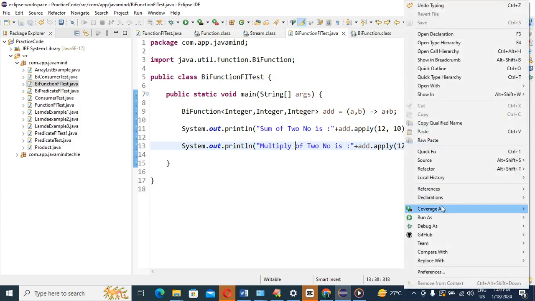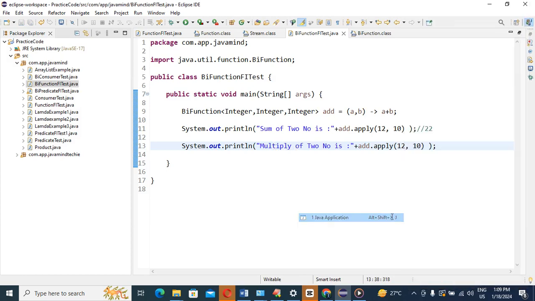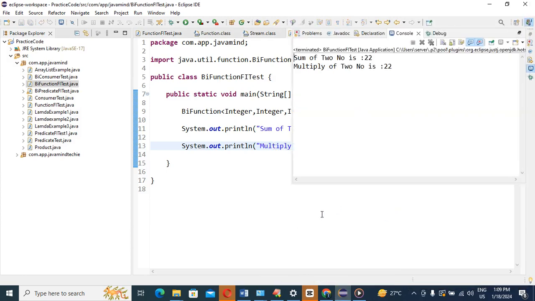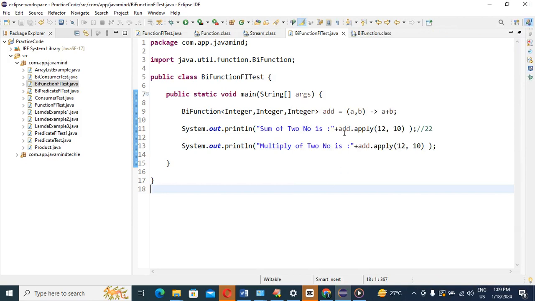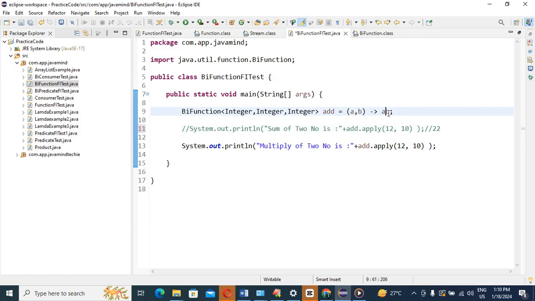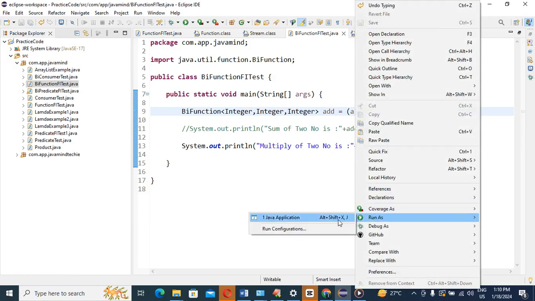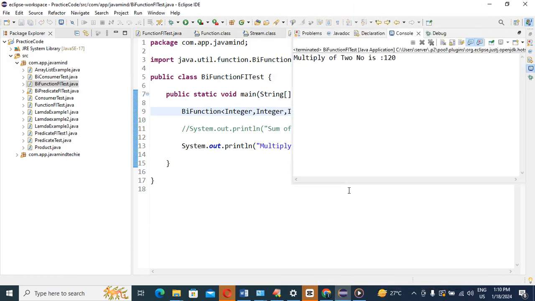You can see what result is coming. No, this time this will not come because I have not given this implementation, right? So if you are going to provide it, comment that for some time, okay? If you do the multiplier, any doubt, guys? No, right? So now we have done the application. Multiply up to the number is 120.